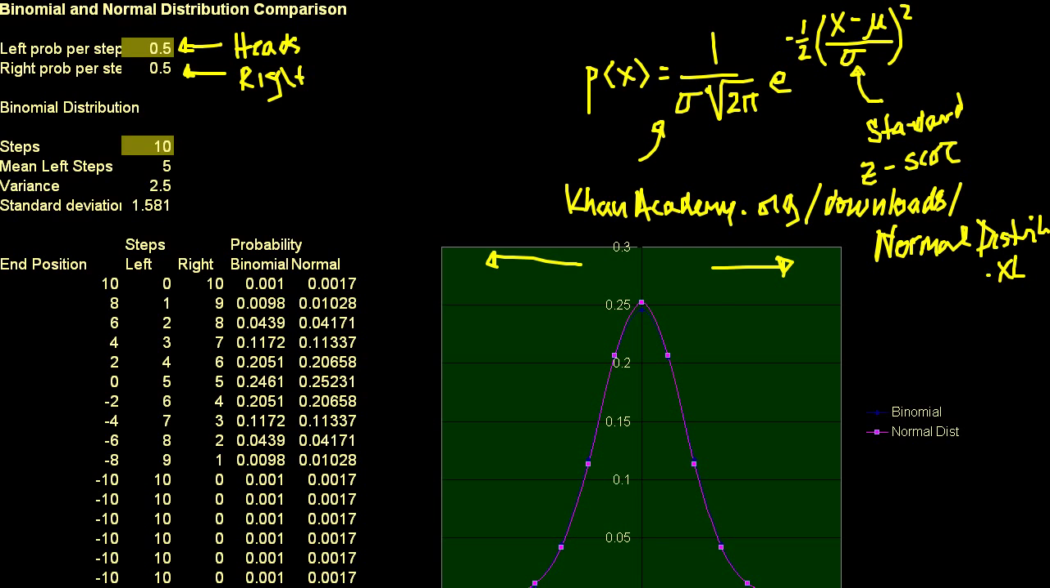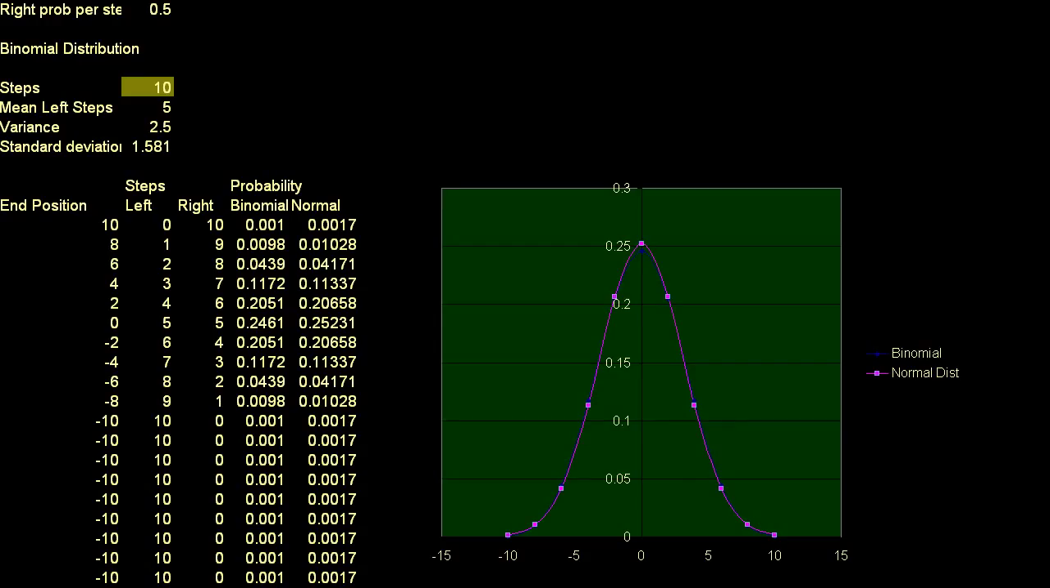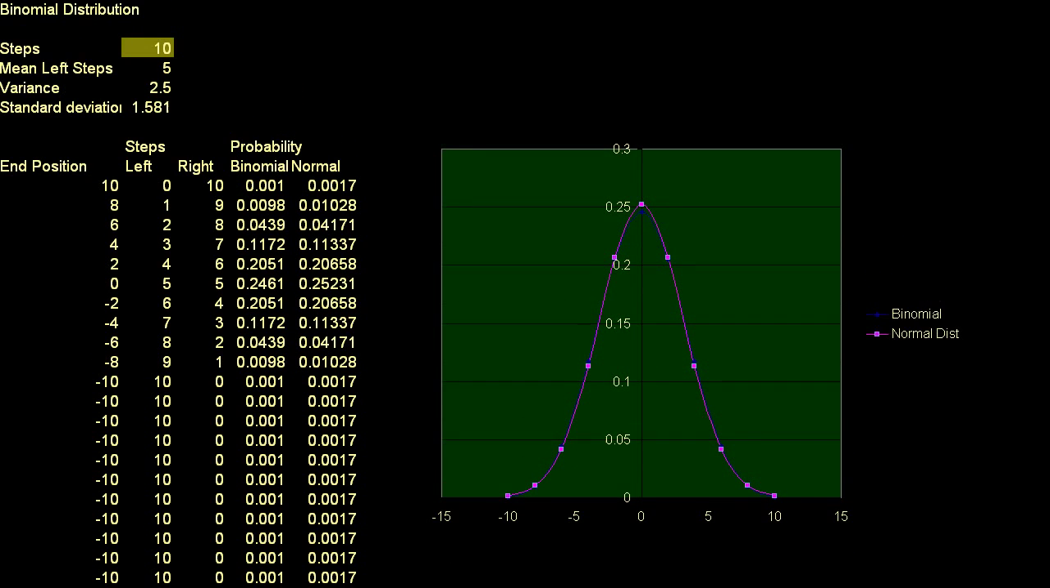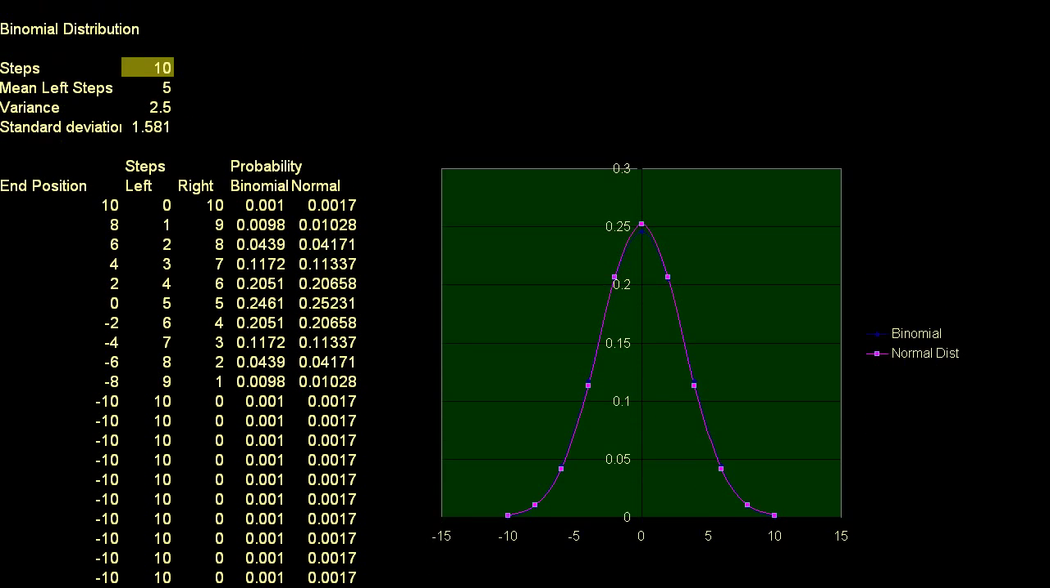And right here, let me scroll down a little bit. Okay. I don't want to lose the whole thing. All right. So what I've done right here is I have this little assumption, and I encourage you to fill that out and change it as you like. This is the number of steps I take. This is the mean number of left steps.